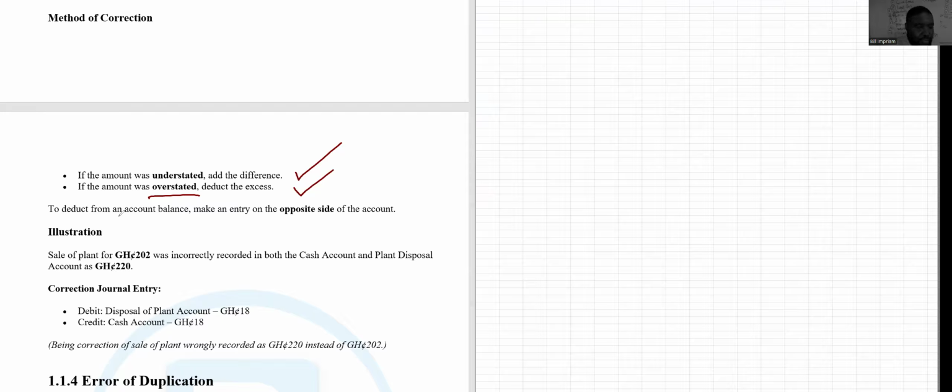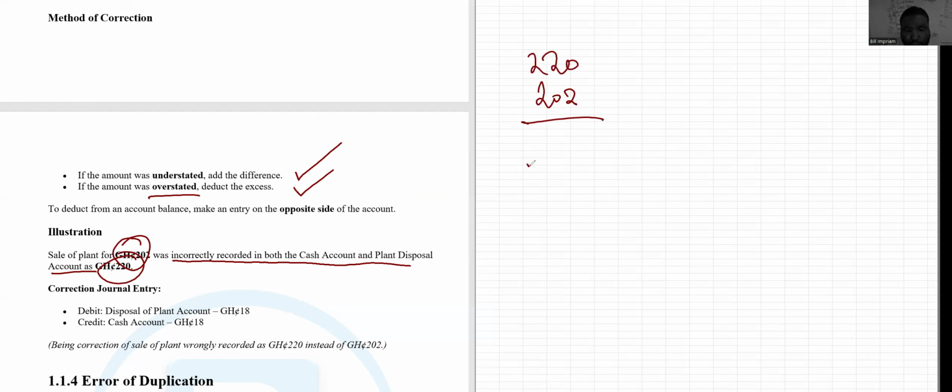So let's see a simple illustration. We sold the plant for 202, right? Which was incorrectly recorded in both the cash account and plant disposal account as 220. So what has happened? 202 to 220, is that an understatement or an overstatement? So something you sold for 202 has been recorded as 220. You have overstated it by how much? By 18, right? So if you have overstated the thing by 18, what is the original entry? Always, that's the simplest trick. What is the original entry?